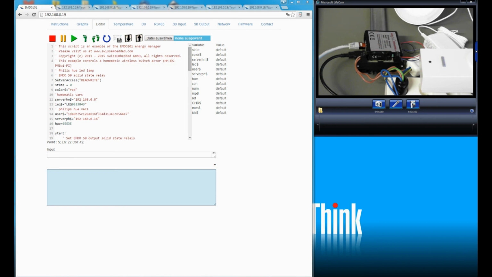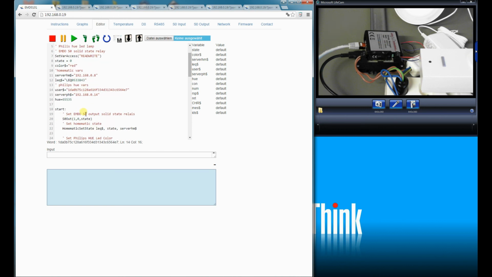In addition, a Homematic smart home wireless actor is switched on and off. The state is visible at the status LED with some delay. The basic program itself is very simple. We just call subroutines to set up the state of the Homematic and Philips gateway and the SO output. The subroutines update the gateways and send an HTTP request to the corresponding gateways. The gateway then transmits the command wirelessly to the lamp and the wireless switch actor.